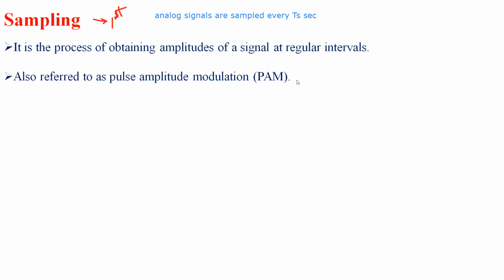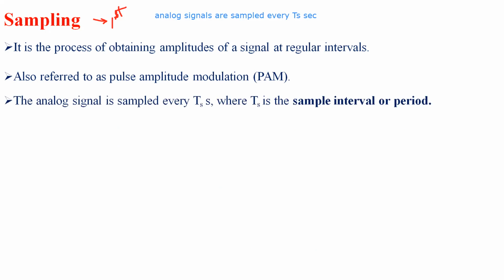This sampling is also referred to as pulse amplitude modulation. This sampling process is also called pulse amplitude modulation, the abbreviation of which is PAM. We need to remember that the result is still analog, with non-integral values. The analog signal is sampled for every Ts seconds, where Ts is the sample interval or time period.